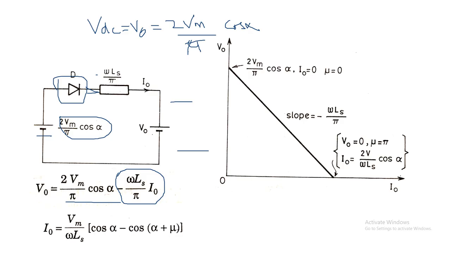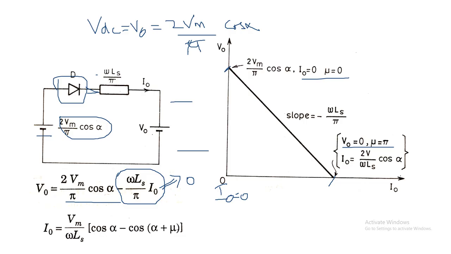And this is the graph drawn between V naught and I naught. When I naught is equal to 0, V naught will have the maximum value from this expression, that is V naught equal to 2Vm by pi cos alpha. This is the point where I naught is equal to 0 and mu is equal to 0. And from the current expression, when V naught is equal to 0, the current will be maximum. So here we substitute mu equal to pi and V naught equal to 0.